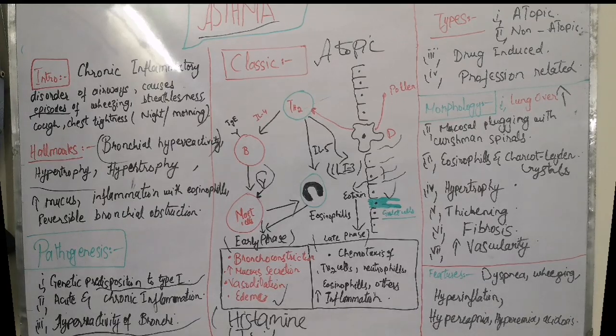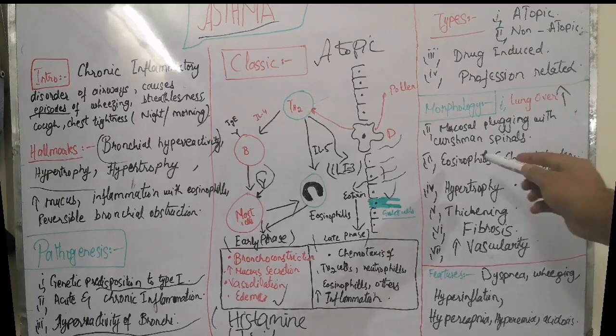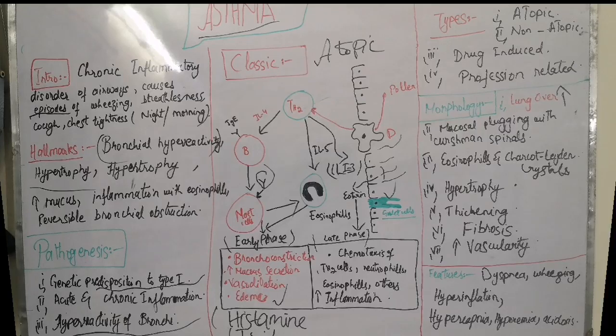These are the crystallites made up of the eosinophil produced protein galectin 10. Then there is hypertrophy of smooth muscles and mucous glands. Then there is thickening of the airway walls, fibrosis, and increase in the vascularity.